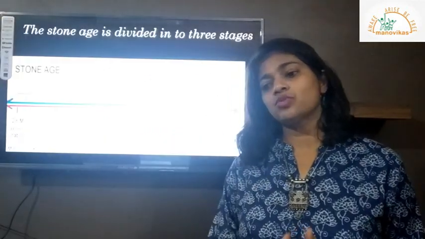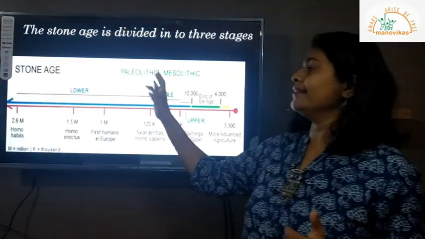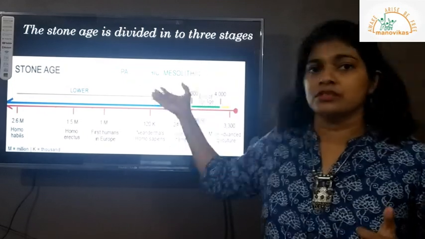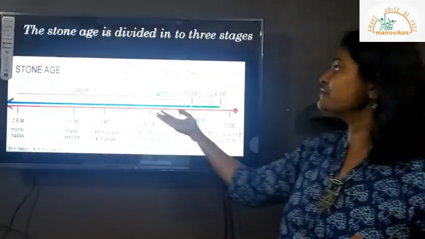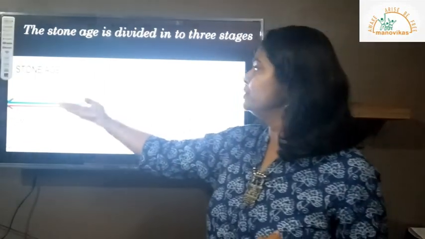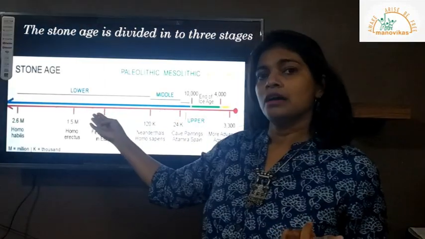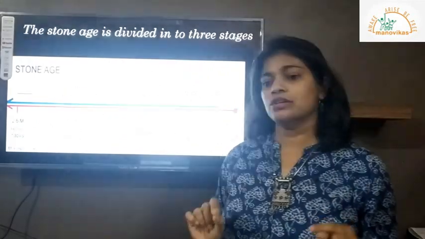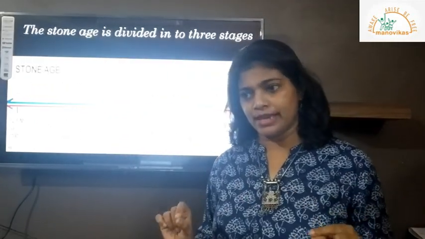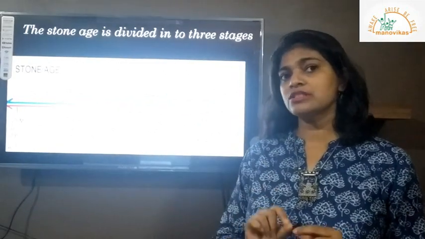So basically Stone Age is divided into again three stages. Now if you look at this timeline, you will see different colors. We have blue color, if you can see, that is Paleolithic age. The green color shows Mesolithic age, and yellow color shows Neolithic age.